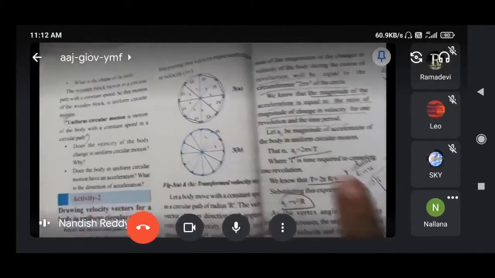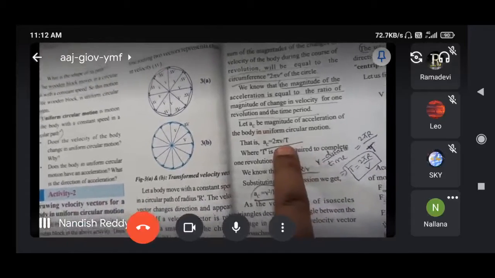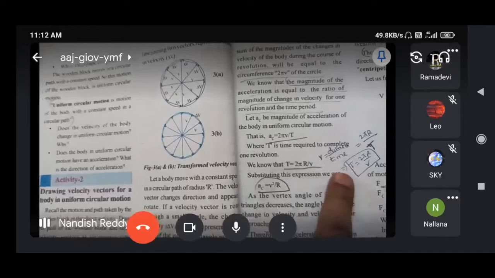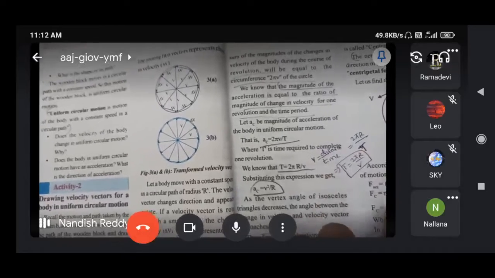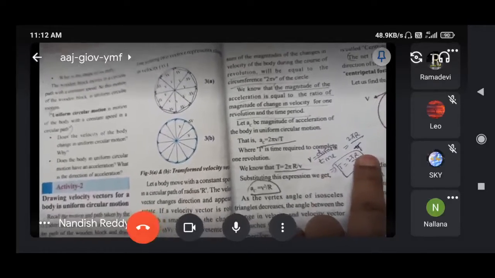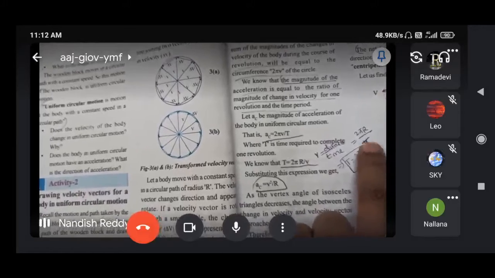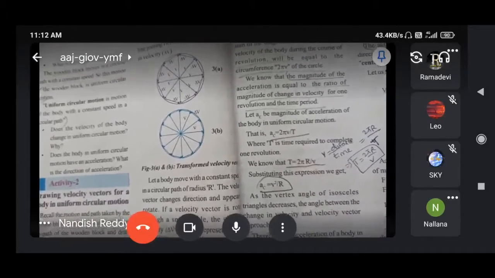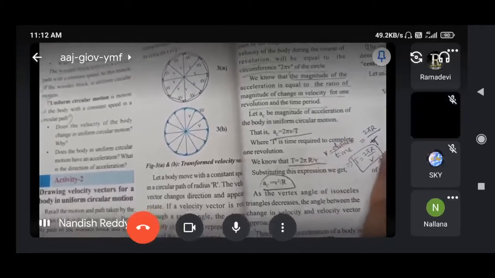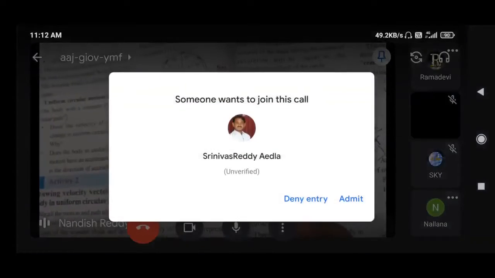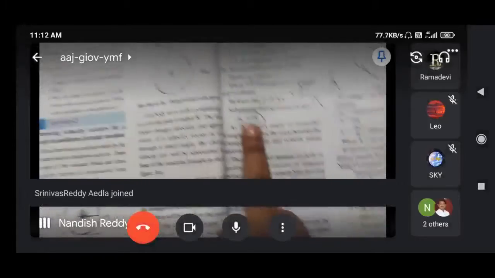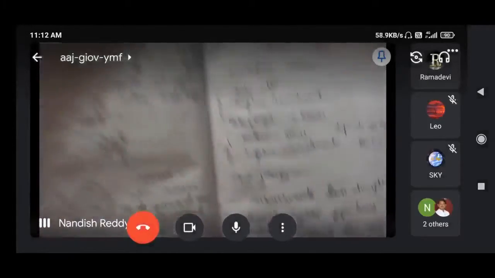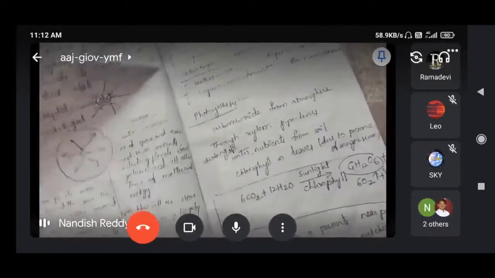We know the velocity formula is distance by time, so 2 pi r is the distance by time T. We substitute that value in place of v, get the T value and substitute it here, and so we get the actual formula, a_c equals v squared by r.